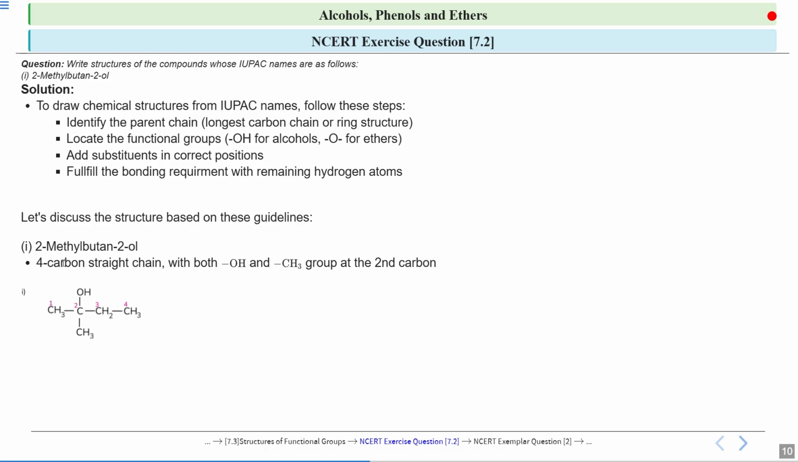Now here it is 2-methyl. That means on the second carbon a methyl group is attached. Look at the structure: this is the second carbon, and to this carbon a methyl group is attached.